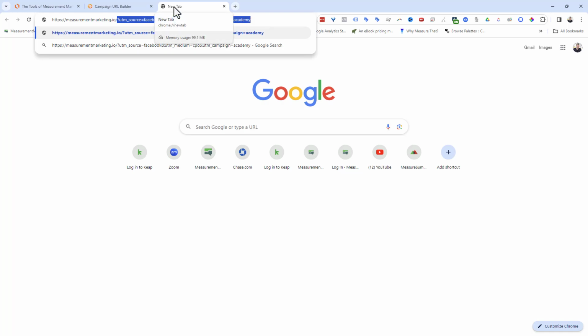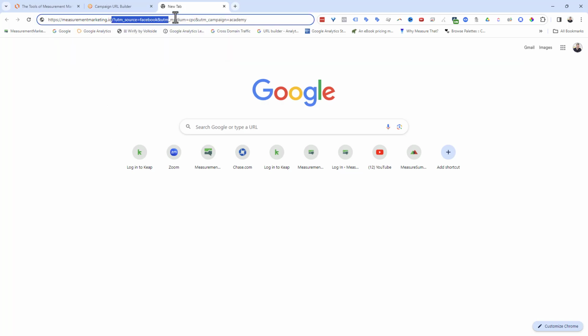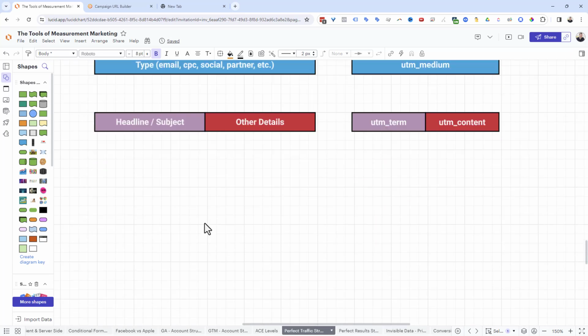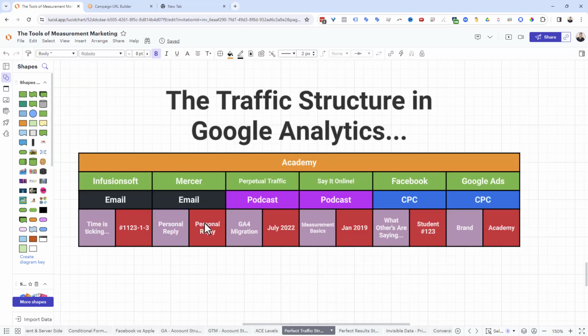So every platform is slightly different as to where you put these, but they all use them. They all can use UTMs. This is super important, so you're going to use UTMs. Now, how do we actually structure them and coordinate them so they are working together? This is how I structure it, and it's how I would suggest you do as well.